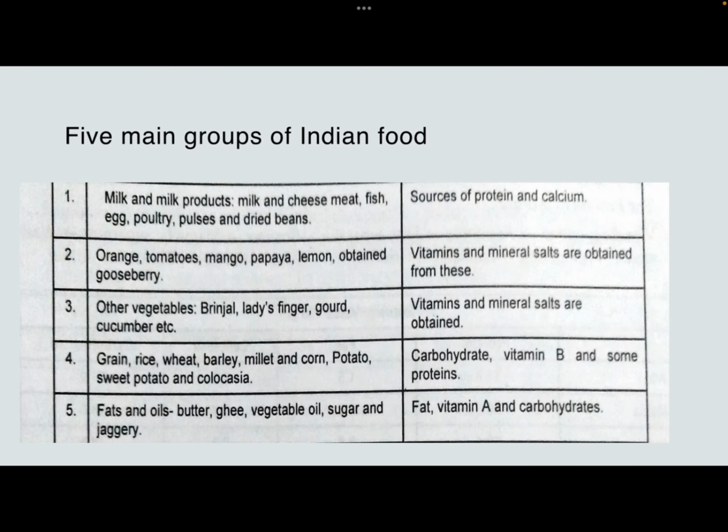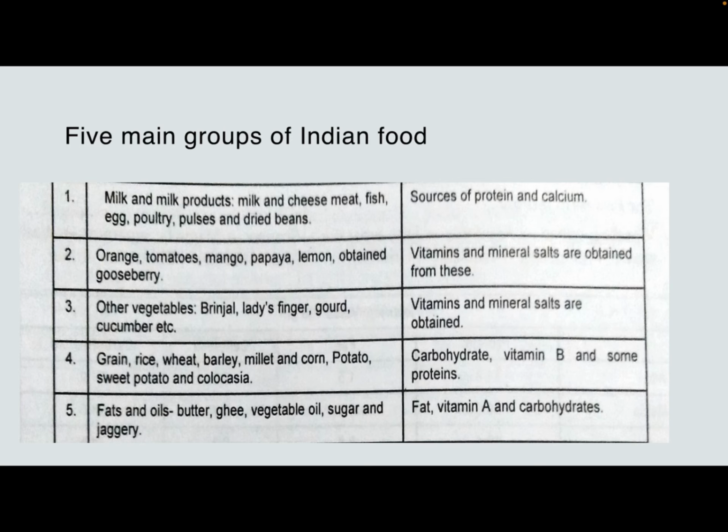Basically, we all know that there are five main groups of Indian food. First is milk and milk products. It is a source of protein and calcium. Second is fruits like orange, tomato, mango, papaya, etc. It is rich in vitamins and mineral salts. Next is vegetables like brinjal, ladyfinger, gourd, cucumber, etc. It is rich in vitamins and mineral salts.